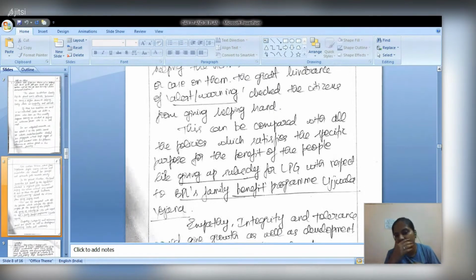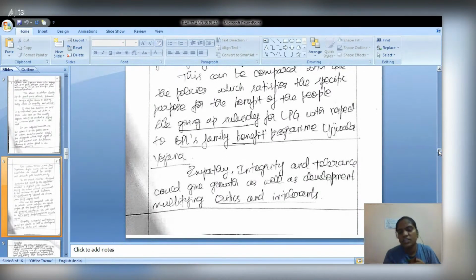Just to give a very good holistic conclusion here too, I have also given LPG programs, because the give-up subsidy campaign was in a great roar during 2018-19. Many people gave up their subsidy for the sake of BPL families under the Ujjwala Yojana. That is also a form of showing empathy and tolerance towards the needy people. So that is my conclusion. Empathy, integrity, and tolerance will give growth as well as development. Through that, we can avoid the critics and the intolerance. That's all. So this is my perspective.